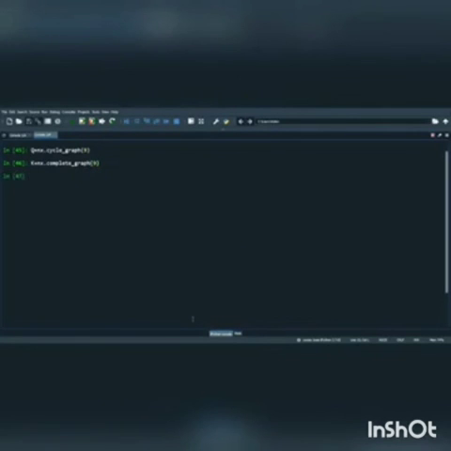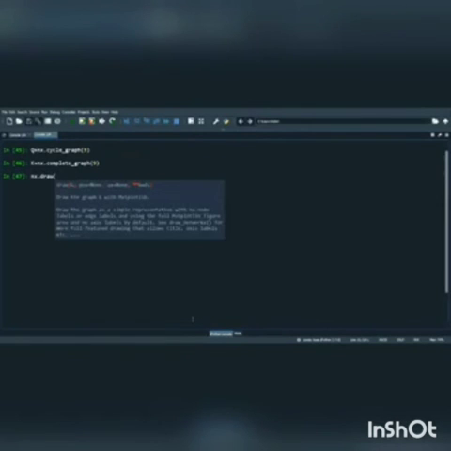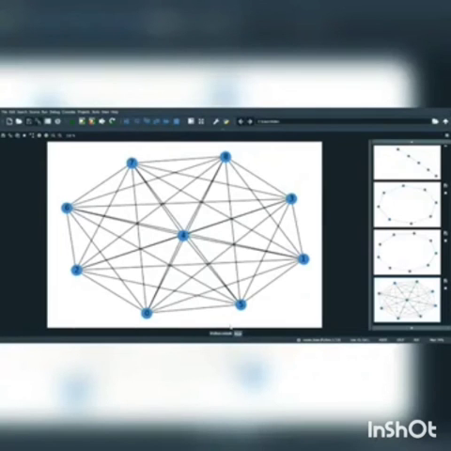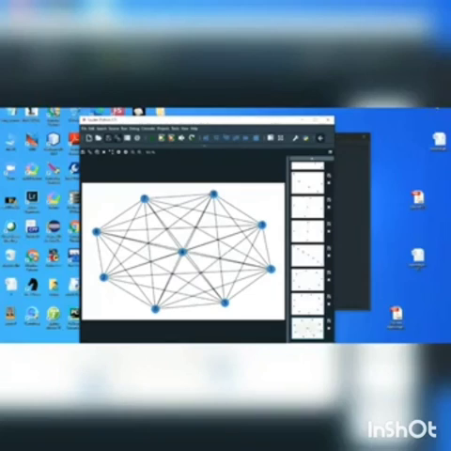For 8, and I just draw it. So let's see it. Draw with the labels. I give it label 1, I think. Yeah, I just give it one label. Now let's visualize. Here, see, this is the complete graph of 9 vertices. You can see the edges and vertices.